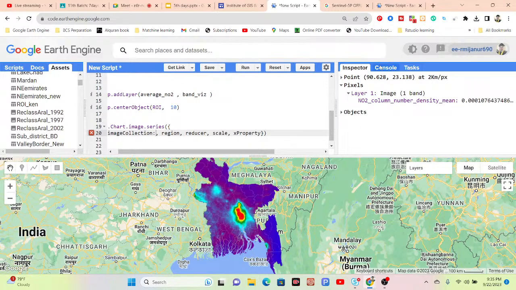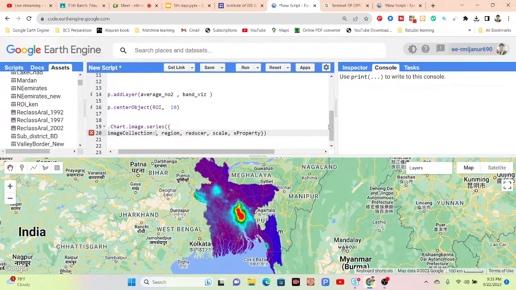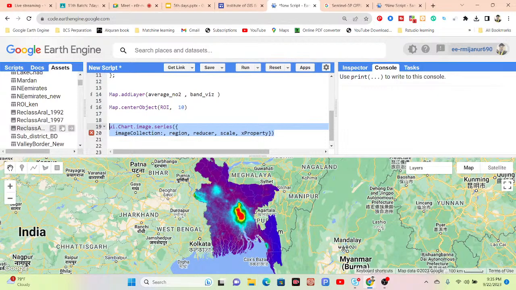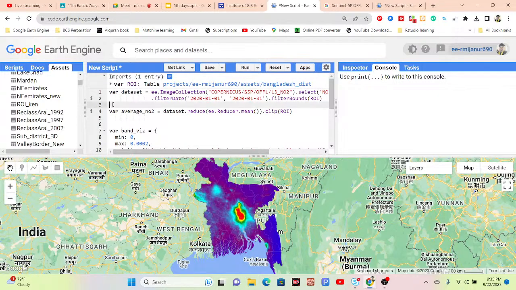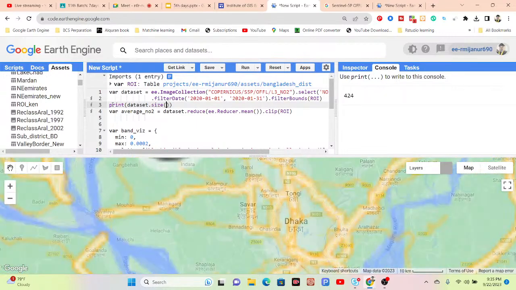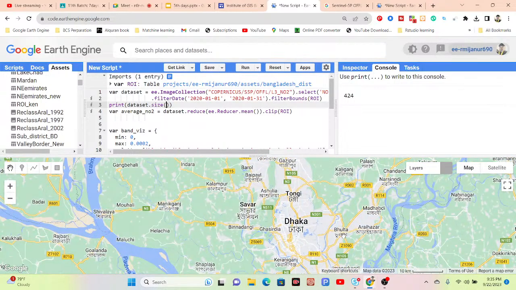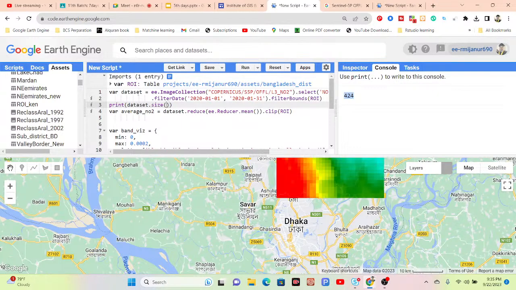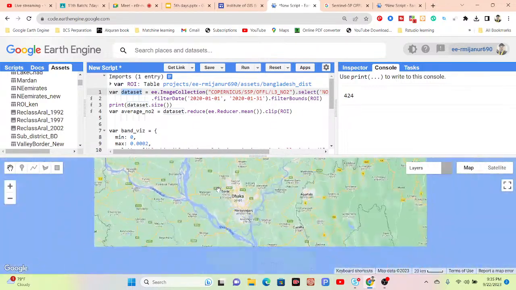This time we use the total image collection here. You can see, just by simply commenting that, you can see how many images we use. So just print the dataset and use the size function. So now it's showing how many images we used for creating this average map. 424 images we used. So this 424 is stored in this variable. So this is my image collection.